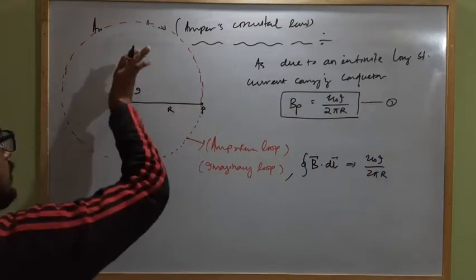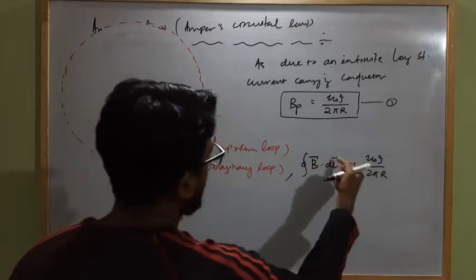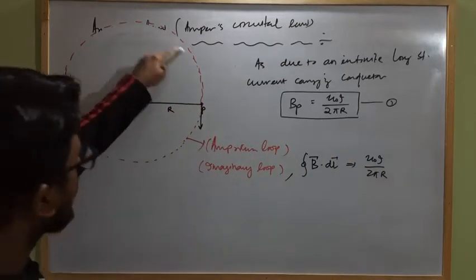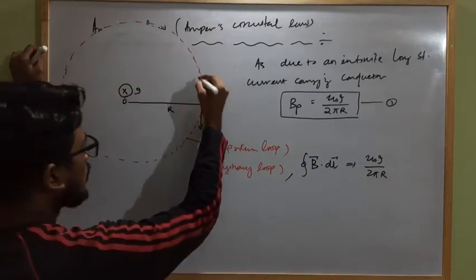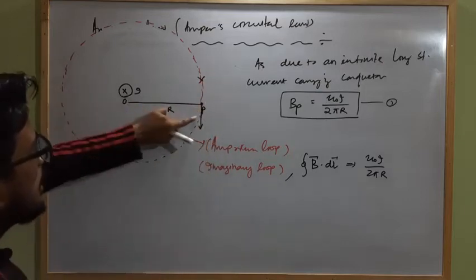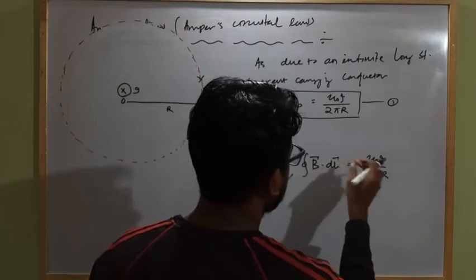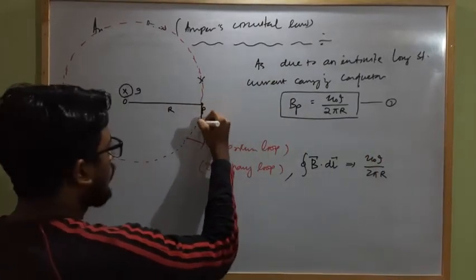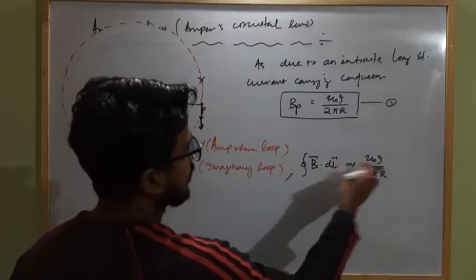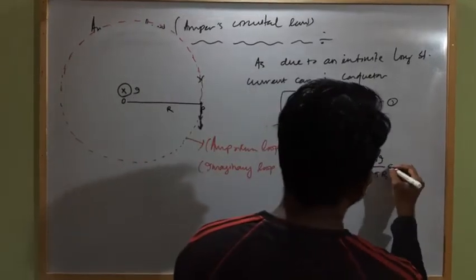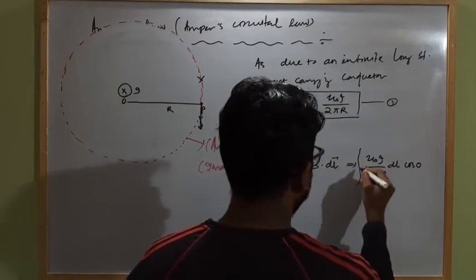If the current is inward, the direction of B at any point will be tangent to the loop, and for the dl vector we have to consider a direction for the loop, clockwise or anti-clockwise. Here I am considering the direction of the loop to be the same as the direction of the magnetic field strength. So it will be dl cos theta, and here theta is 0, so it is dl cos 0 closed integral.